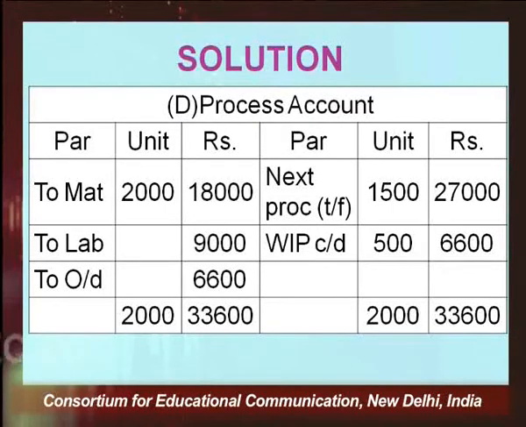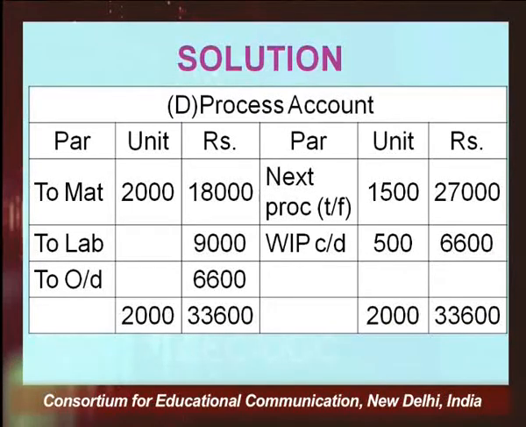So, on the basis of these statements, now you will prepare the process account, and in the process account, as you are aware from what we have already discussed, the material cost, the labor cost and the overhead cost we write on the debit side. All costs are shown on the debit side. There are 3 columns on the debit side: particulars, units, rupees. Similarly, on the credit side, there are 3 columns: particulars, units, amount, right? On the debit side, we are showing the total units, 2000, and the total cost, 33,600.